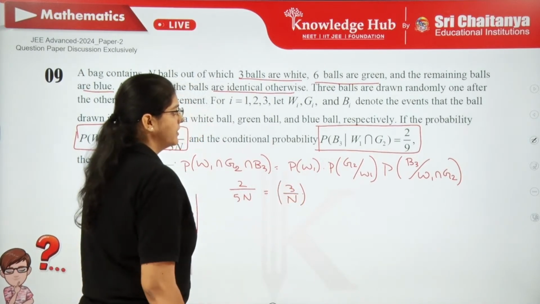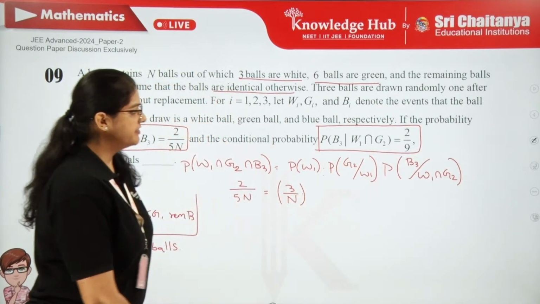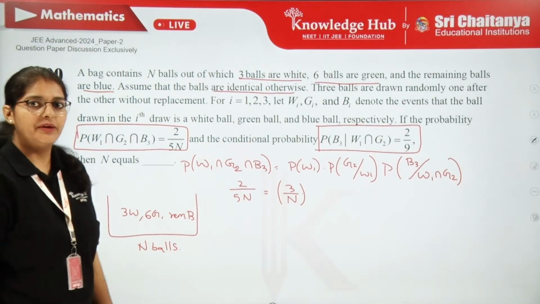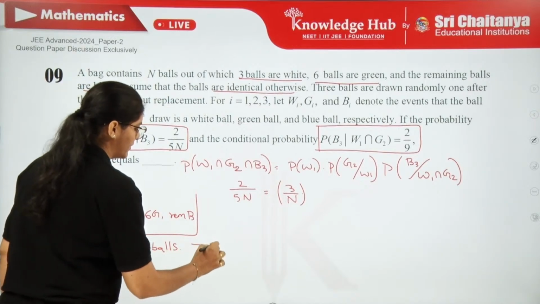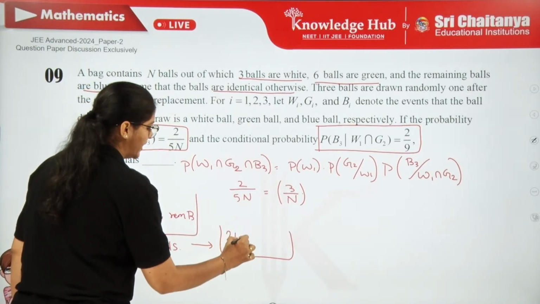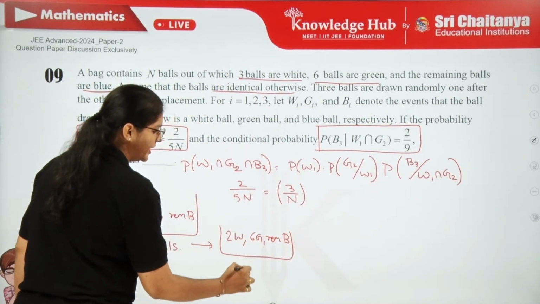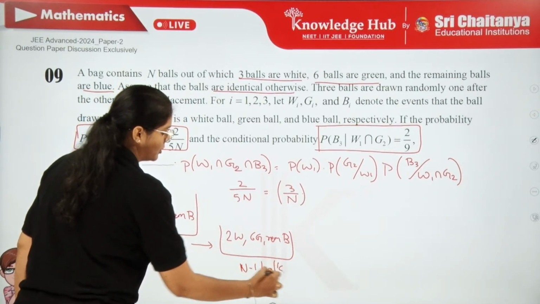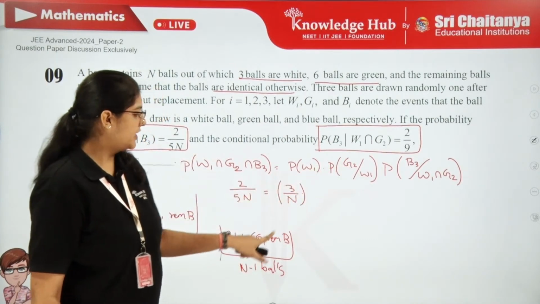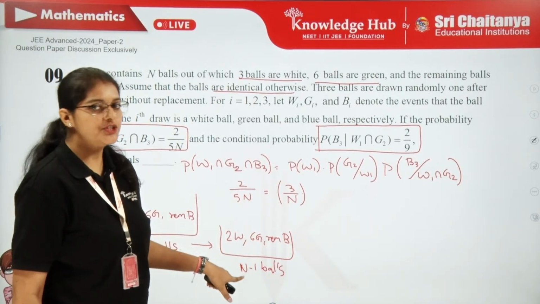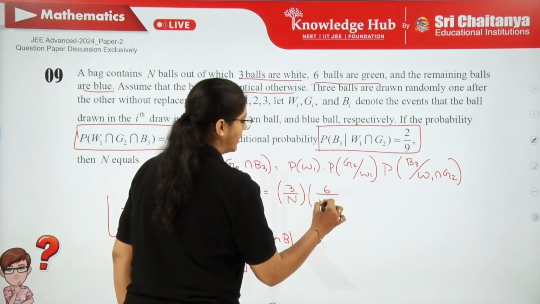Right? Next, this probability you can try to write P of G2 after G1, W1. So G2 after W1 means now out of this n balls, 1 ball we have taken out. So after drawing, now there are 2 white balls and 6 green balls and all the remaining blue balls. Now how many total balls are there? N minus 1 balls. So this is the first draw, this is the second draw. Now for the second draw, what is the probability of drawing the green ball from N minus 1 balls? So 6 out of N minus 1. So you can write 6 out of N minus 1.